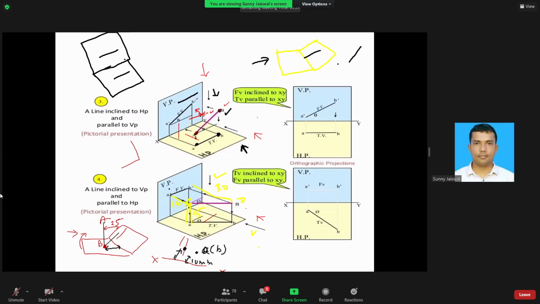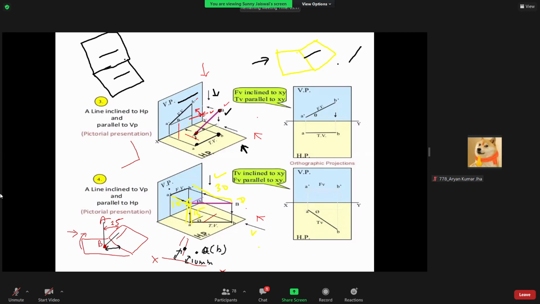If you can visualize how it looks from the front and from the top, you can draw it. And you know the symbol: when you're looking from the top, means if you're drawing the plan, you use A, B, and when you're looking from the front, you use A dash, B dash. Is it clear?